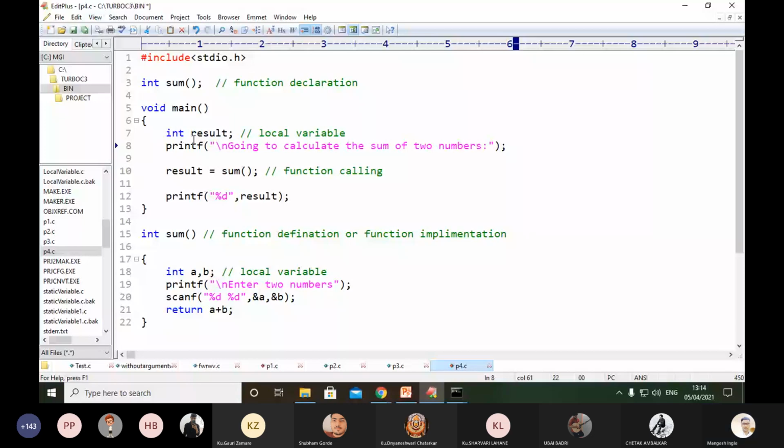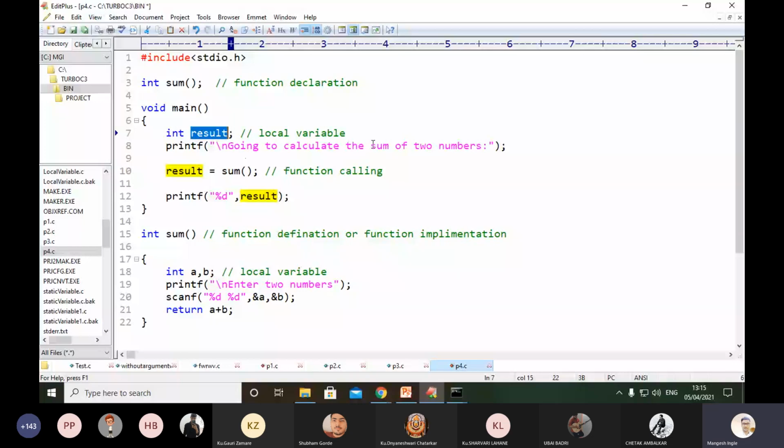Guys, depending on your requirement and your logic, you can implement any program in multiple ways. The same program can find the addition of two numbers in a simple way, without return value and without argument list. The same program you can find here. That is the function without arguments with return value, the same logic for addition of two numbers, but represented in a different way.